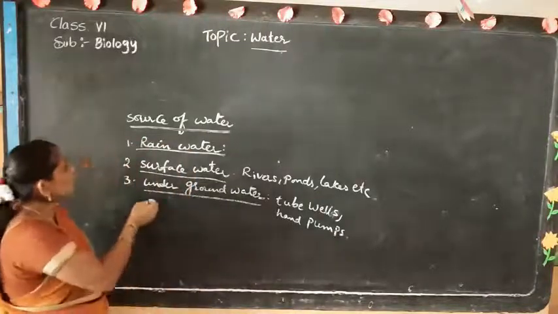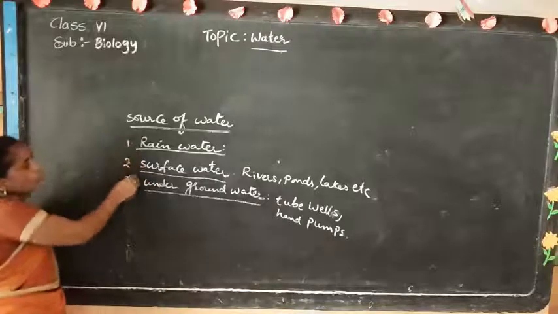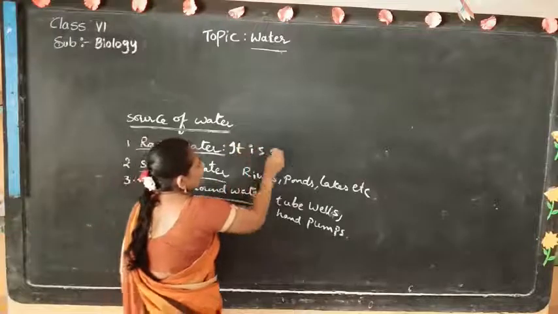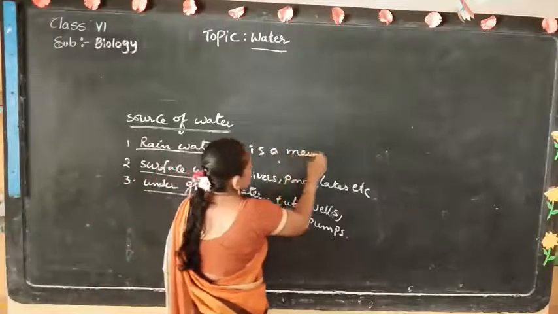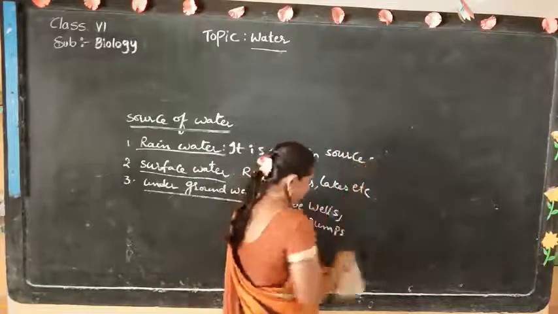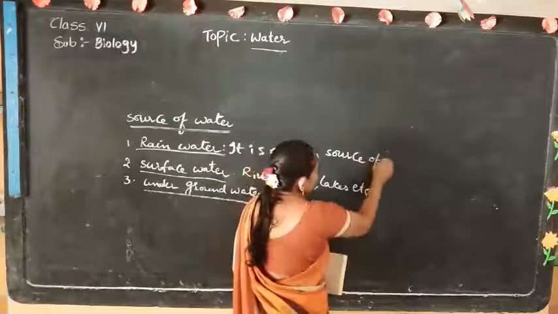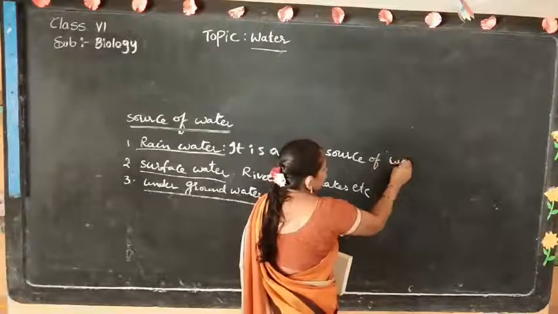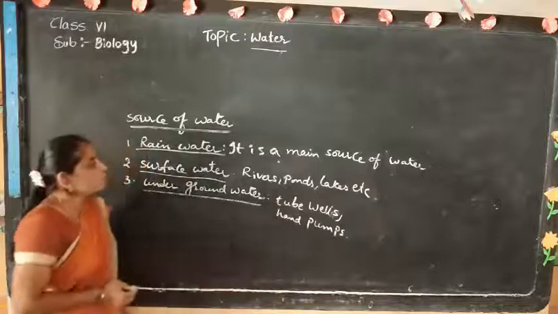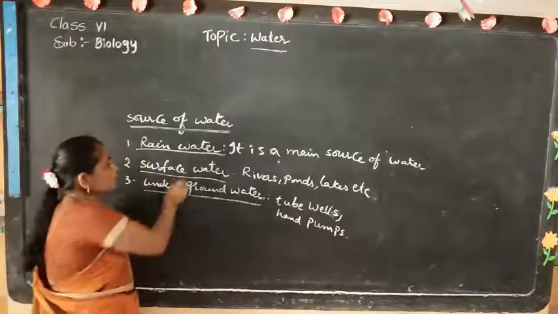Source of water: the main source of water is rainwater. Then surface water.